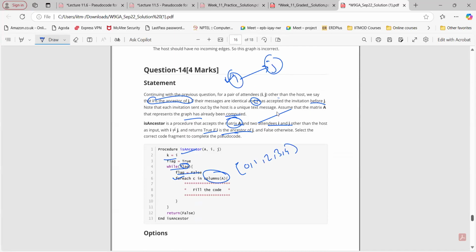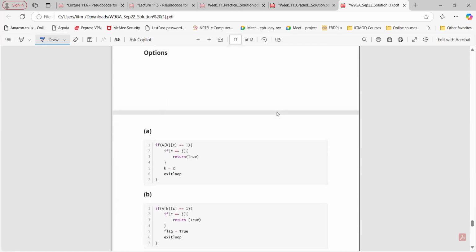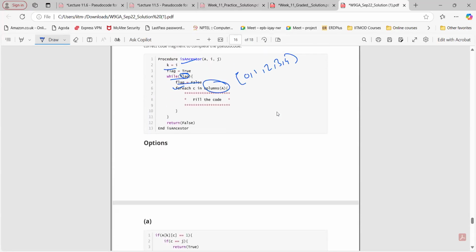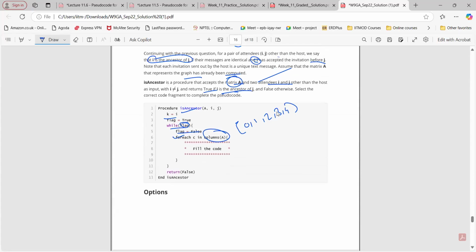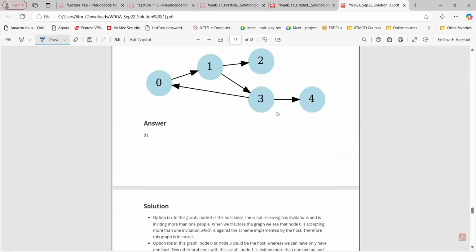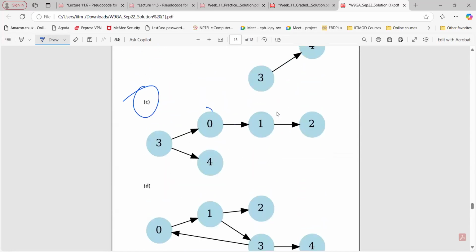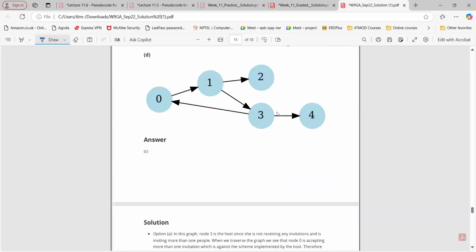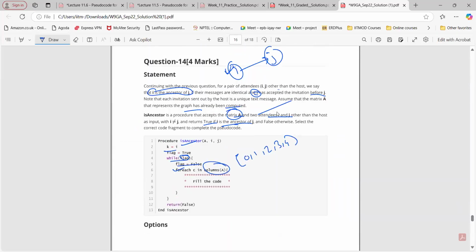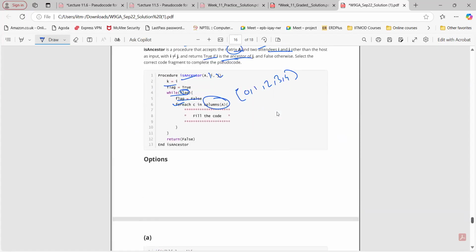So this will be there, and then we need to check if A[K][C]. What is K? It is i. The procedure accepts i and j other than the host as input, returns true, otherwise false. Let's say we take the example of 1, 2. So i is 1, j is 2. So 1 accepts the invitation before 2 and both got the same message. Same message, this is what it is saying. So i is 1, j is 2, there is an edge. We know that. So K will be i, so K will be 1.